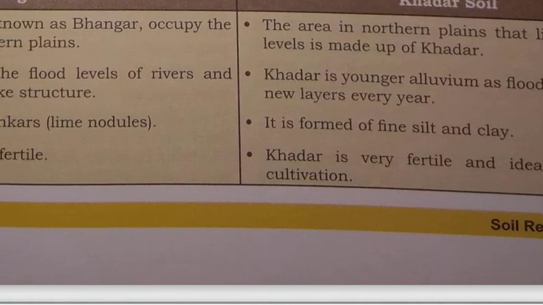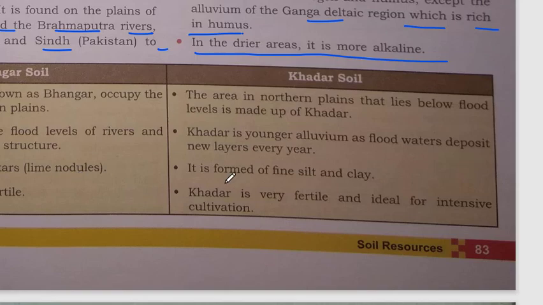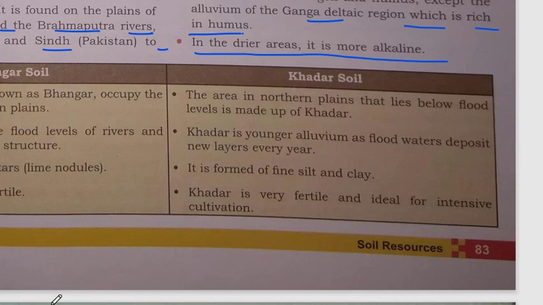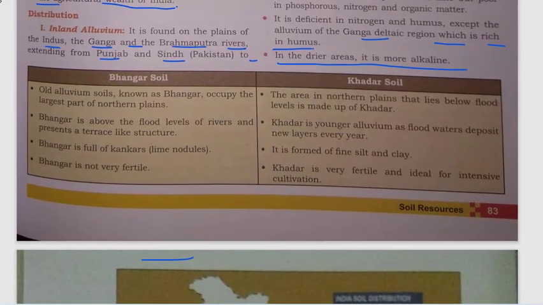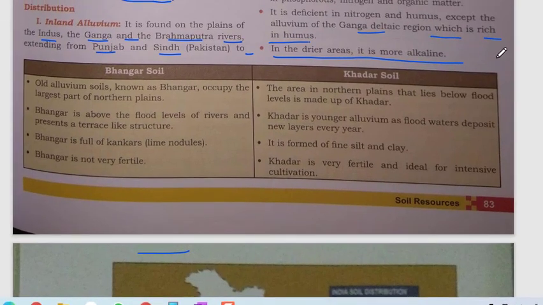Here we have a distinction in Bangar soil and Khadar soil. Bangar soil is old alluvium. It is old alluvium soil known as Bangar, occupies the largest part of northern plain.